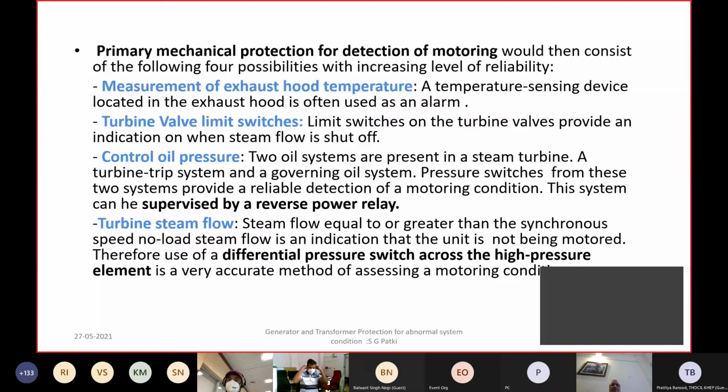Similarly, when you operate the control wall, the control oil pressure will drop. So the pressure drop of the control oil can also be taken as one of the inputs to initiate such a sequential tripping. Turbine flow and steam flow parameters can also be taken for this. This is how you try to make a scheme reliable, because this is something which during abnormal operating condition may not give reliable protection for all operating conditions.